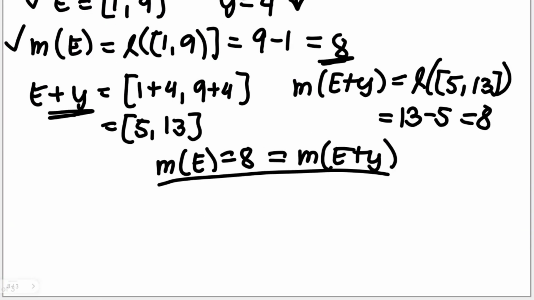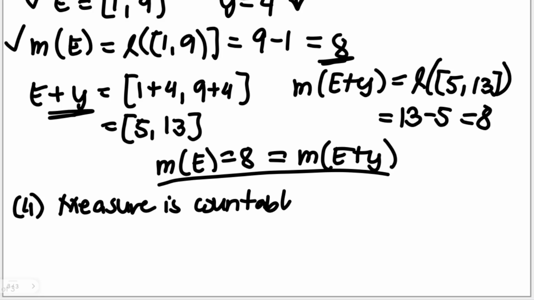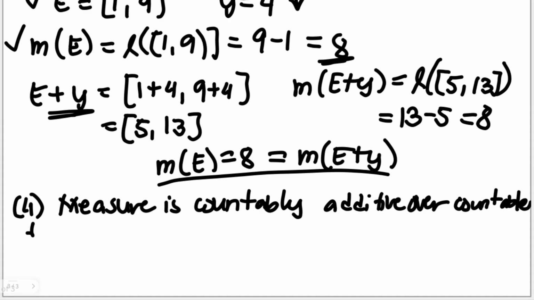Okay, and the last here, hopefully my space is enough. For the last ideal property, again, 4 properties should be considered for us to say that M is a Lebesgue measure or Lebesgue measurable. Number 4 here is: measure is countably additive over a countable disjoint union of sets.